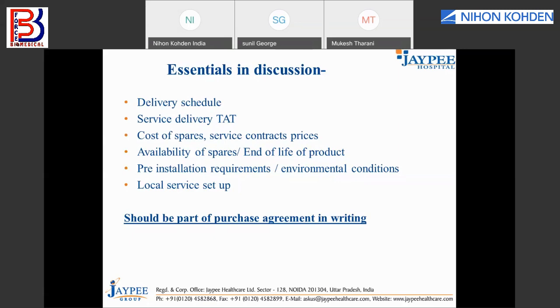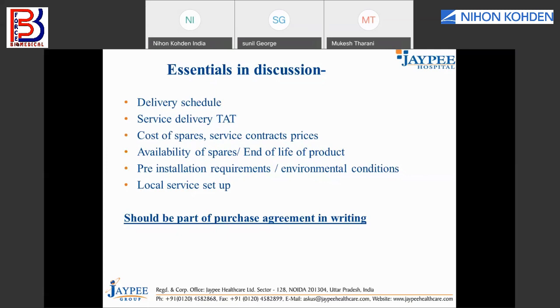Now, the next one is the pre-installation requirement. While we are discussing the cost and everything, it is important to discuss the pre-installation requirement. If you recollect the example I told you in the previous slide, if you are trying to buy a biochemistry analyzer in the lab, then you need to ask what the pre-installation requirements are. They will tell you that you will require a distilled water supply, at this much pressure and this much flow rate, and accordingly these are the pre-installation requirements.